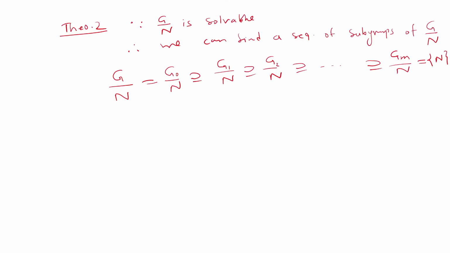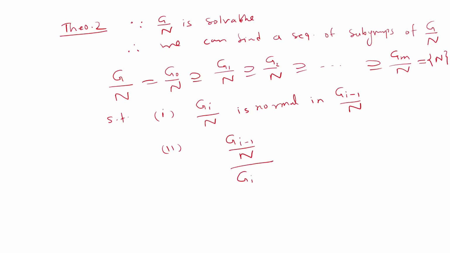So we can find this type of sequence of subgroups of G by N such that, number 1, each Gi by N is normal in Gi minus 1 by N, and second, the quotient groups Gi minus 1 by N by Gi by N are abelian.